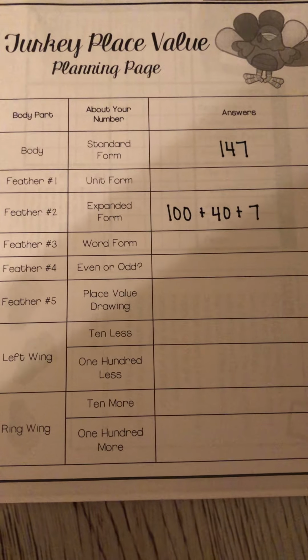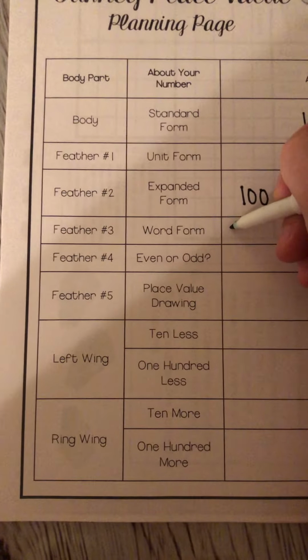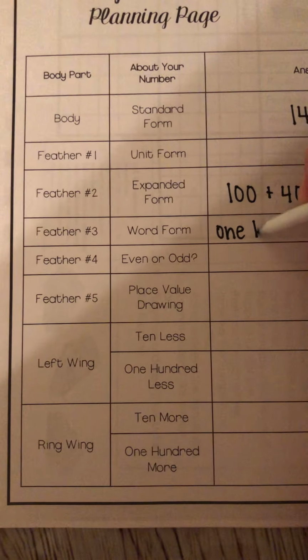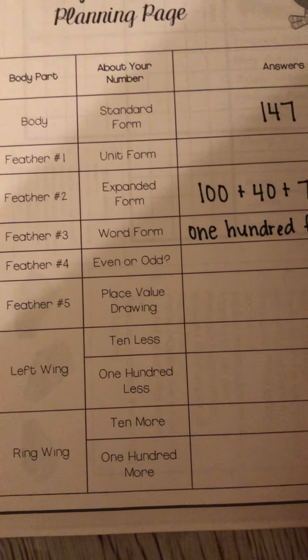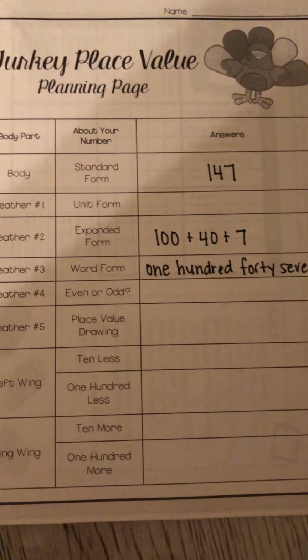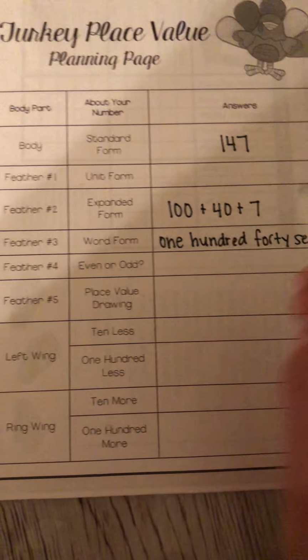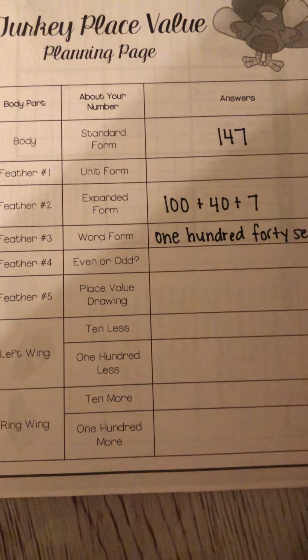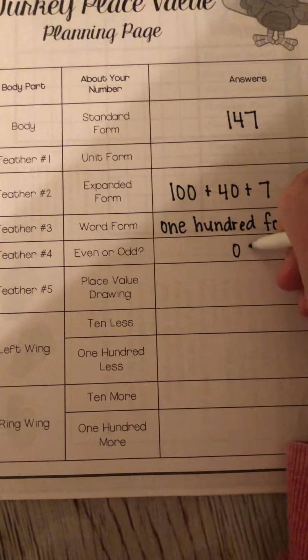Okay. Then on another feather, I'm going to write it in word form. So I'm going to write 147. Okay, that's word form. Then I'm going to decide if my number is even or odd. Well, I know I look at the ones place to determine if my number is odd or even, and 7 is odd, so I'm going to write odd.